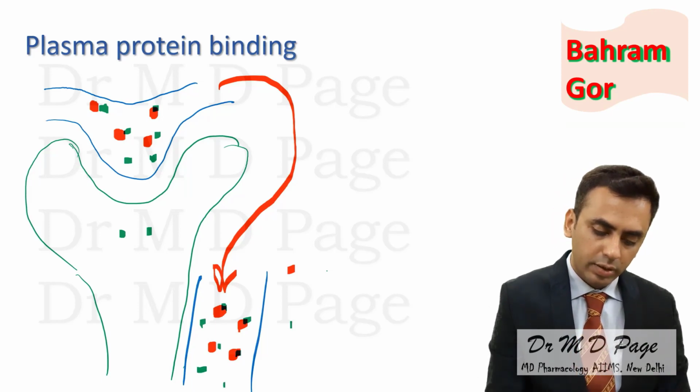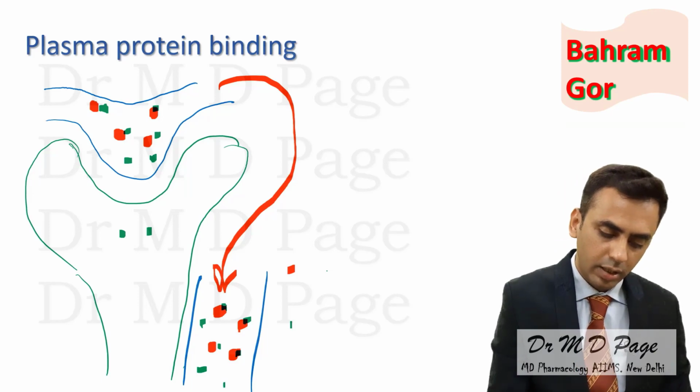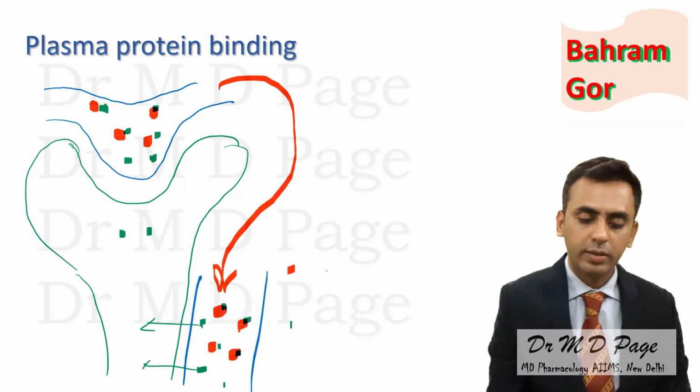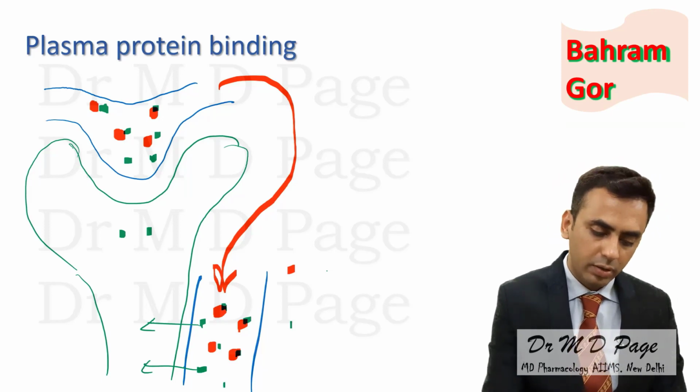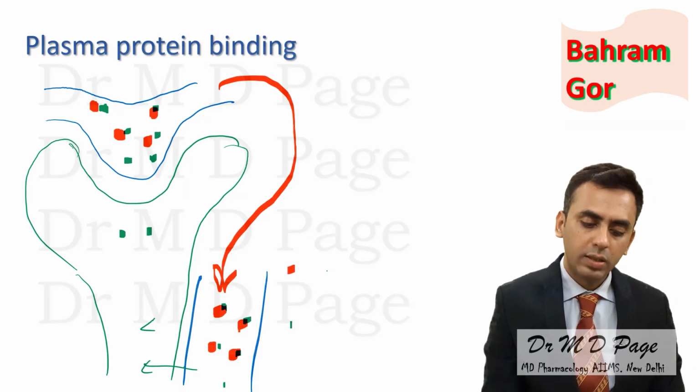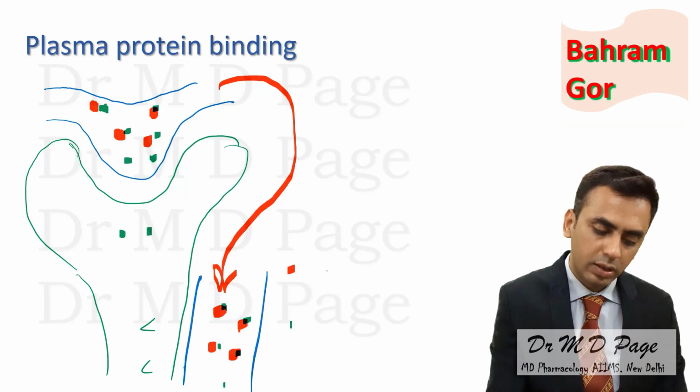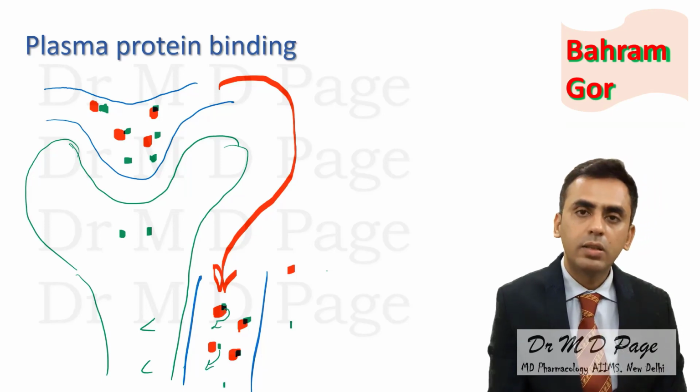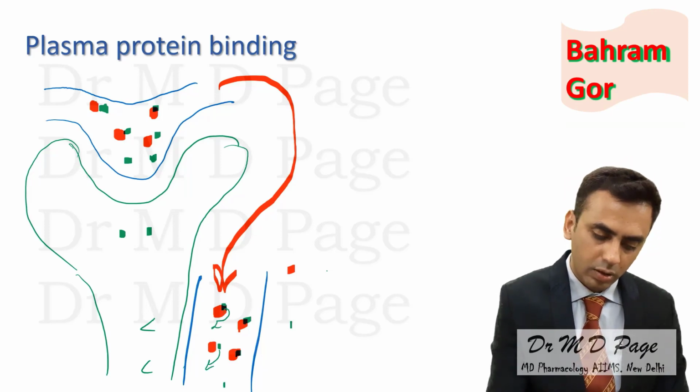If this drug is secreted by tubular secretion, what will happen? Concentration of free drug decreases. If concentration of free drug decreases, the drug already bound to plasma protein will be released because it acts as temporary storage.